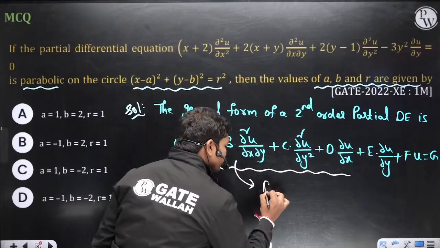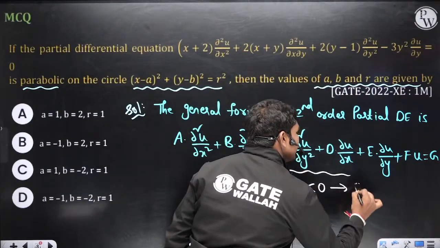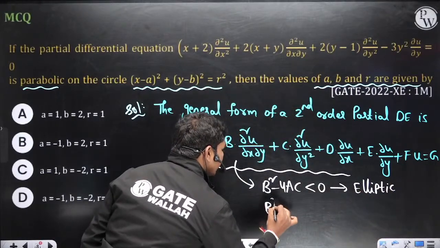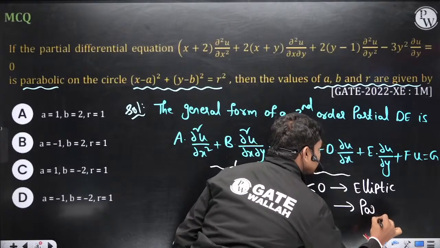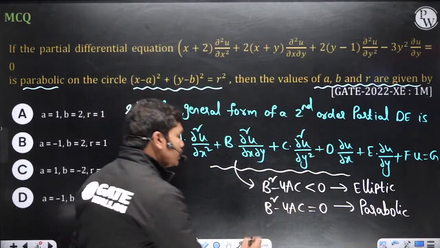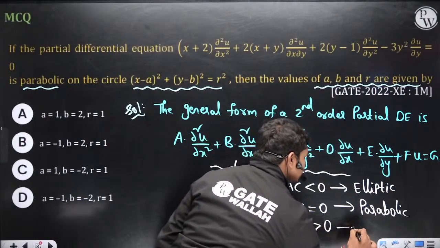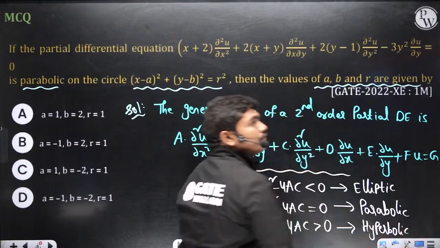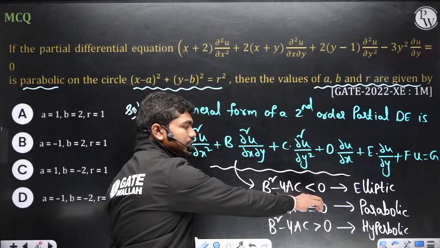So if b square minus 4ac is less than 0, this is elliptic in nature. If b square minus 4ac is equal to 0, this is parabolic. These conditions are very important because the exam asks many questions on them. If b square minus 4ac is greater than 0, this is hyperbolic. Now physically, what is the meaning of these equations, look, I'll tell you. B square minus 4ac is equal to 0 is parabolic.